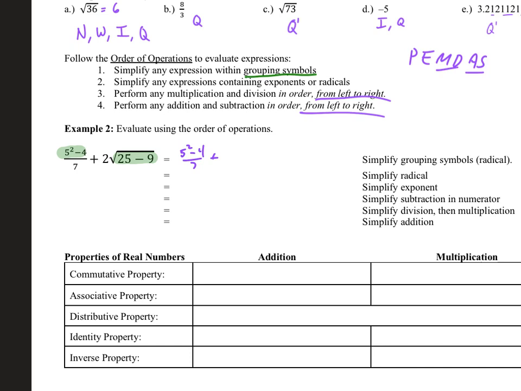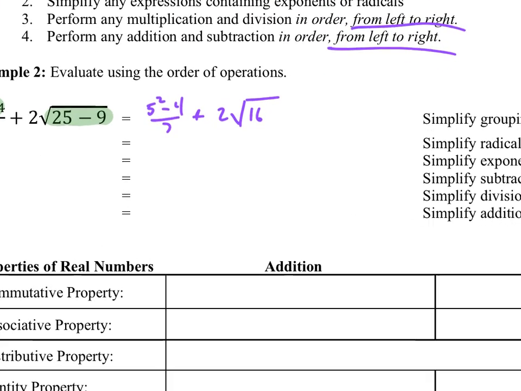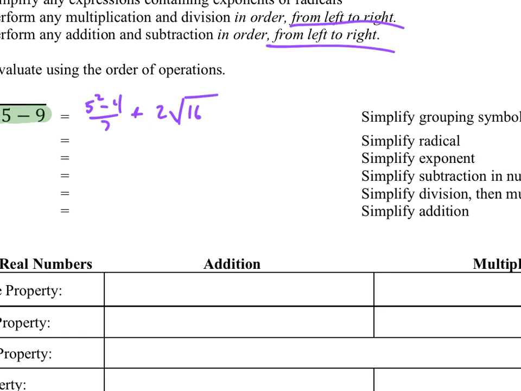Of course, when you're doing stuff like this, you can do some things at the same time, but I'm going to take it slow here. Then we want to simplify the radical. So the square root of 16 is 4, so that would just give me 5 squared minus 4 over 7 plus 2 times 4. Now I want to simplify the exponent. So 5 squared is 25.